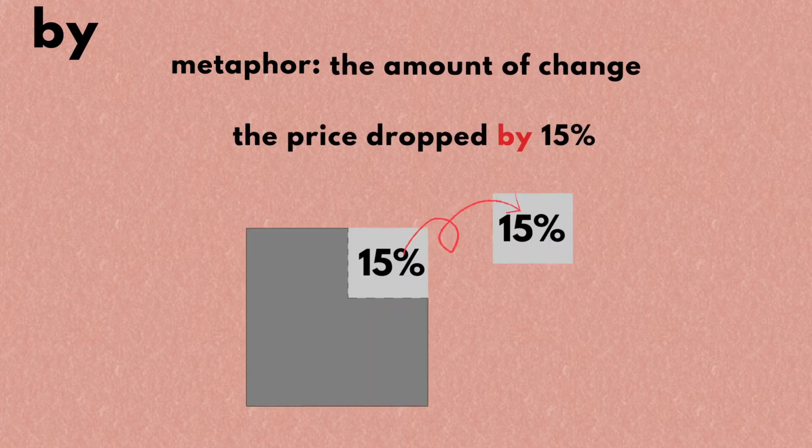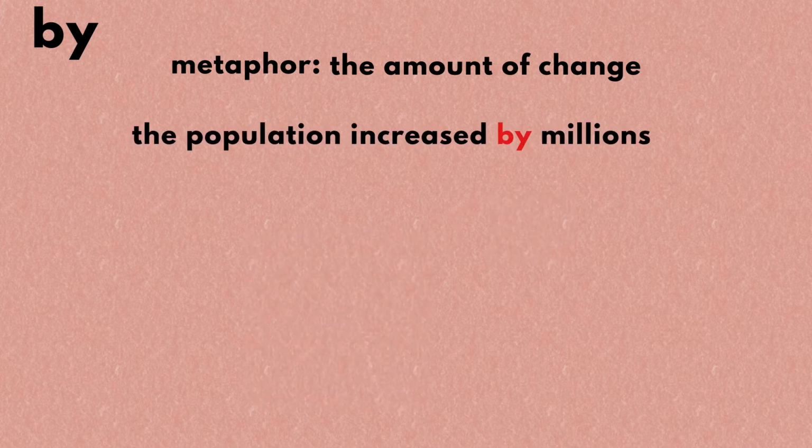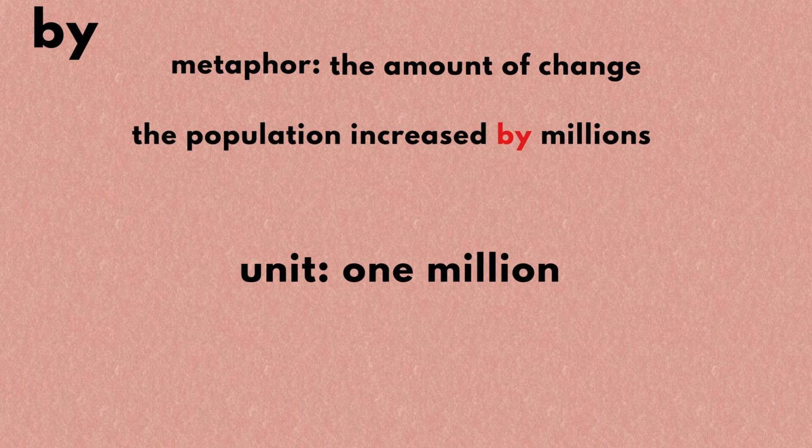Next, the third meaning of by in the metaphoric dimension refers to the amount of change. If you say the price dropped by 15%, then it means that 15% of the original price has disappeared. If you say the population increased by millions, then it means the unit of population change is 1 million.